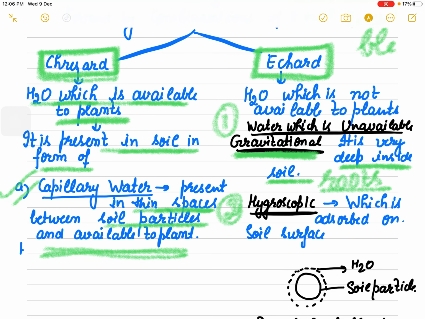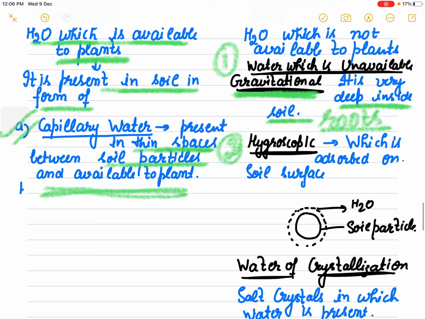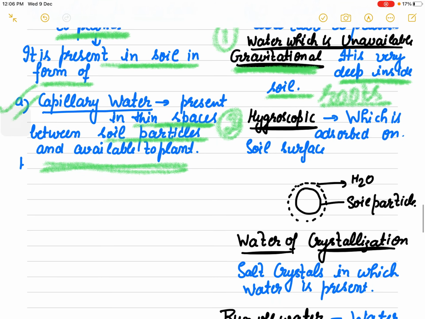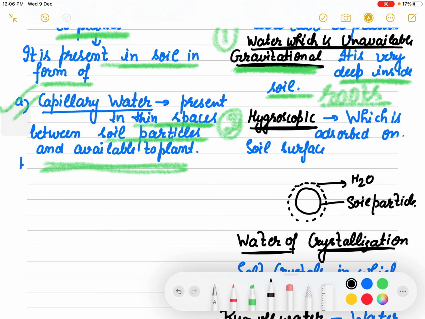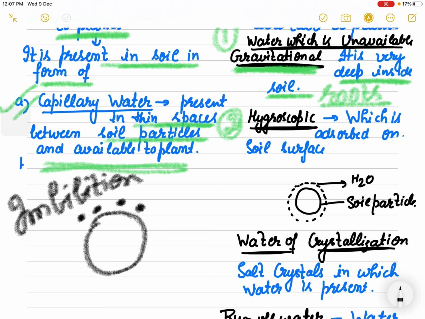The second type of water which is not available to plants is hygroscopic water. Now we know that in the soil there are soil particles, right? If you recall the process of imbibition, there is water which is adsorbed on the surface.